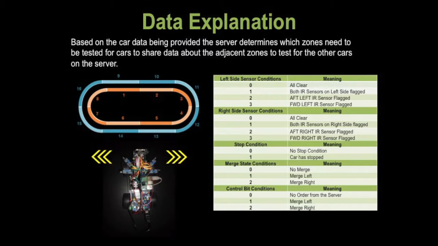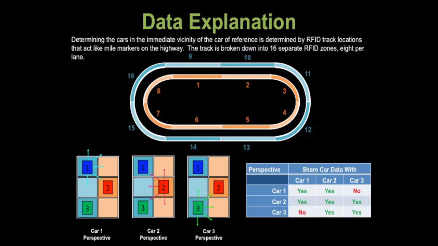The server then determines location relevance and based upon each vehicle's registered location, forwards any critical sensor or command data to the corresponding cars. Vehicles that are adjacent will receive sensor data regarding one another, whilst vehicles outside of this range will only receive commands from the server. For instance, in this example, each car has its own perspective. Car 2 will only share information with cars 1 and 3 and vice versa. Since cars 1 and 3 are not adjacent, they will not share information with one another.